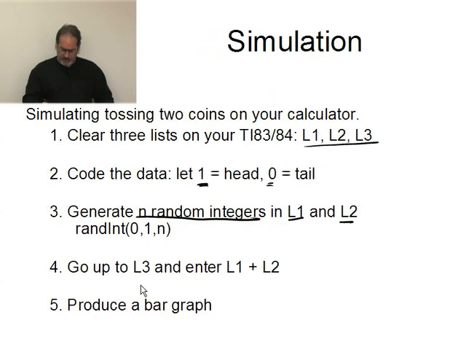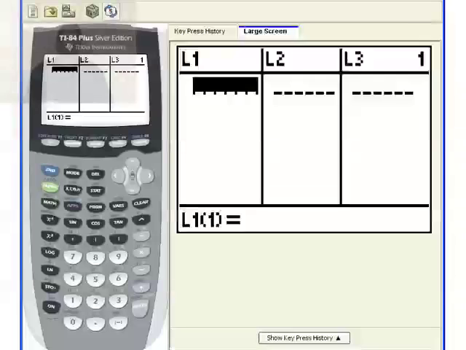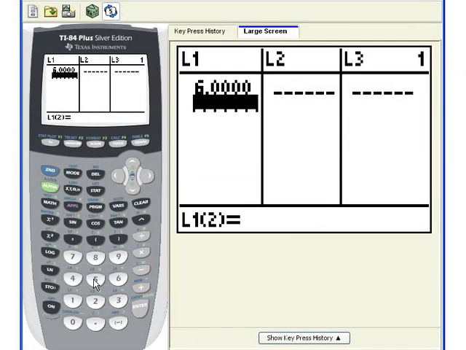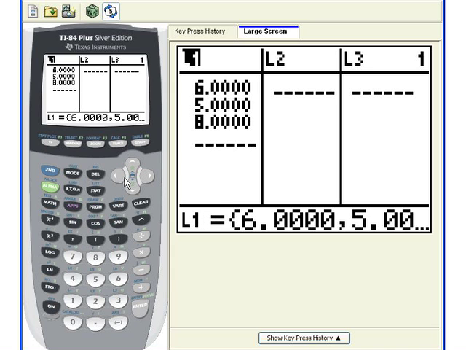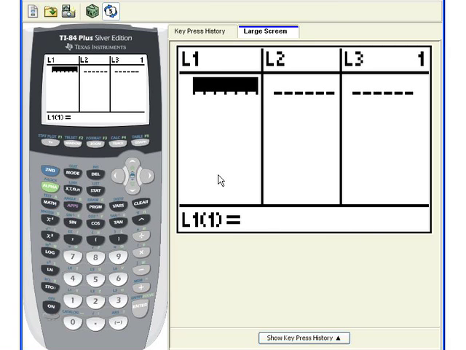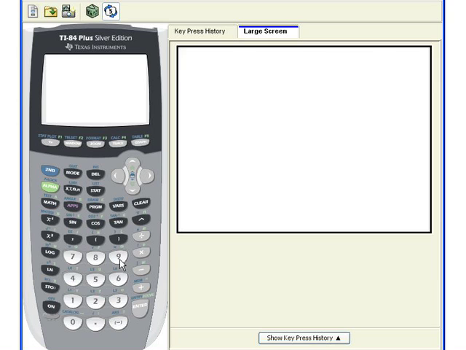Okay, I'm going to jump to the calculator now, and let's actually walk through that process. Now, I have L1, L2, and L3 already cleared. Let me stick some numbers in here. I'm going to quickly refresh how to clear it if you don't remember. If I go up to L1, all the way to the top, so L1 is highlighted, that says anything I'm about to do is going to have an effect on the entire list. Press the clear button. See, it cleared it down here. Now, if I hit enter, all these are going to go away. It erases it. It's gone. It's never coming back. Okay, so I'm going to quit. Go to Math.